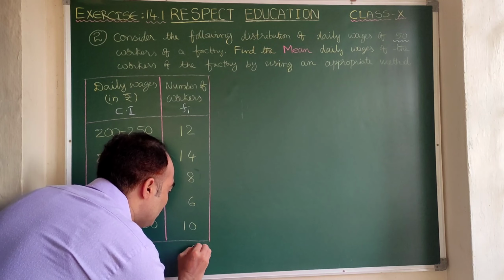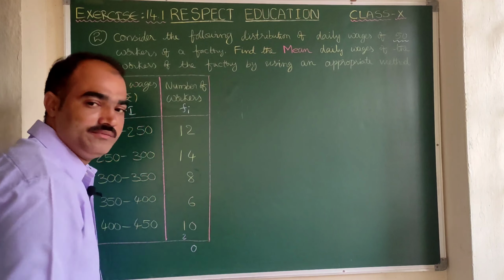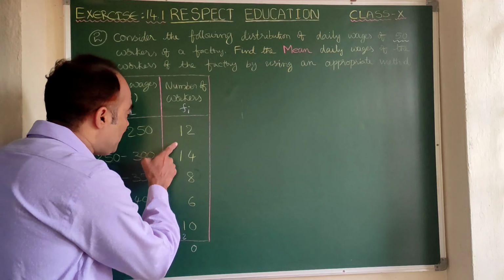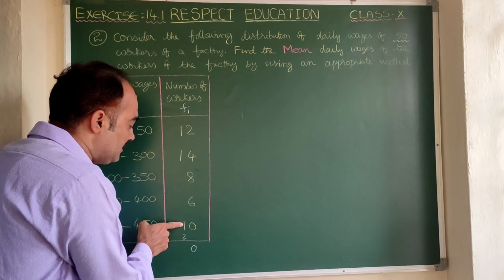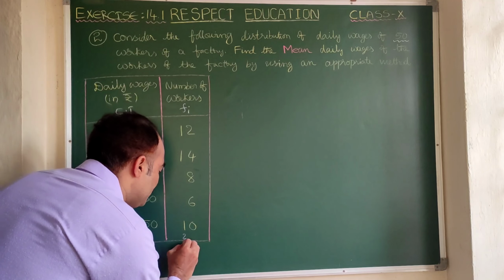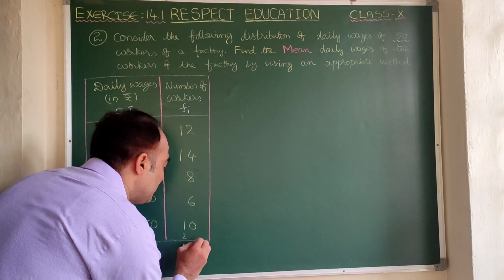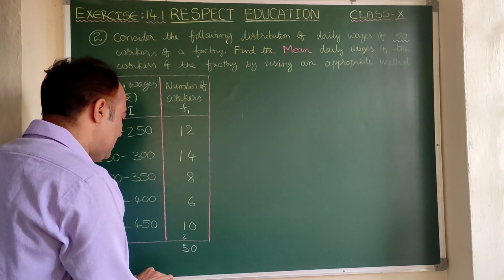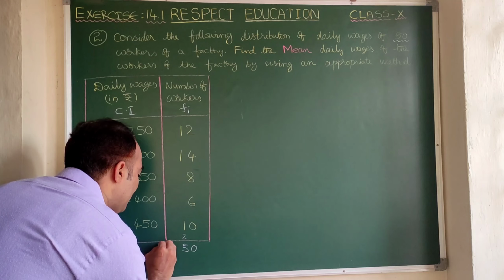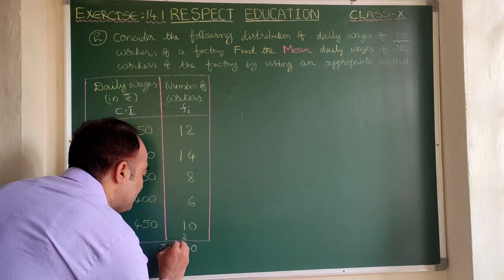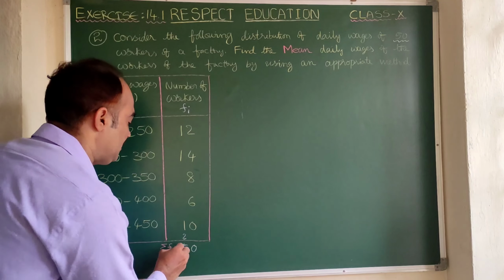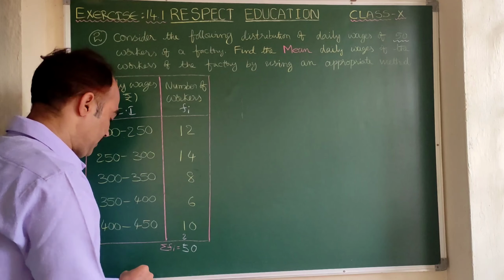So here 0 will come and 2 is the carry forward. 1 plus 1, 2. 2 plus 1, 3. 3 plus 2, 5. So here 50. That is also 50. So it is matched. So we can write this as sigma Fi, which means the sum of frequencies.